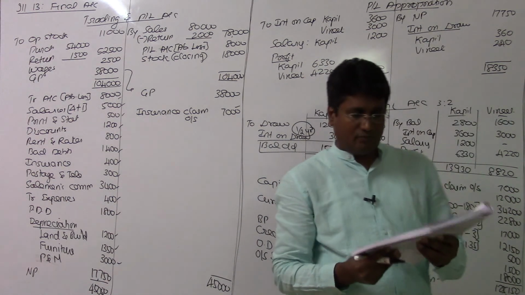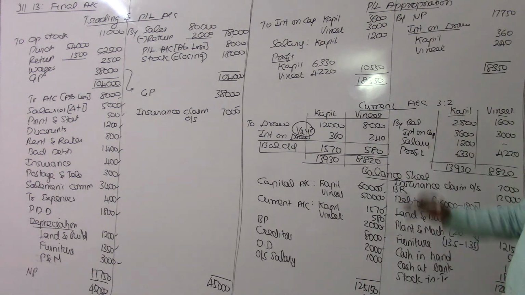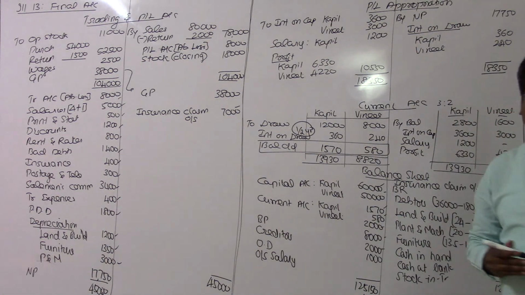So this is the final accounts of a partnership firm. In the case of a sole trader, we don't have these two blocks. Copy this.